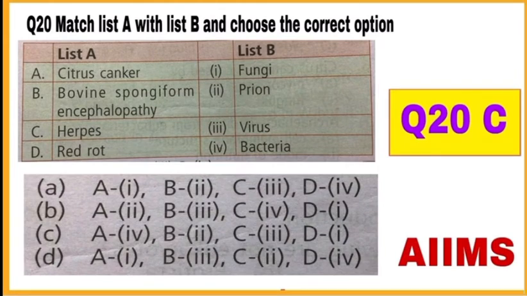Question 20. Match list A with list B and choose the correct option. List A has names of diseases and B has causative organism. And now match these two. A, citrus canker, it is caused by bacteria. B, bovine spongiform encephalopathy, it is caused by prion. Herpes is caused by virus and red rot is caused by fungus. So, correct option is C. A is matching with 4, B is matching with 2, C is matching with 3 and D is matching with 1. So, mark C as a correct answer.